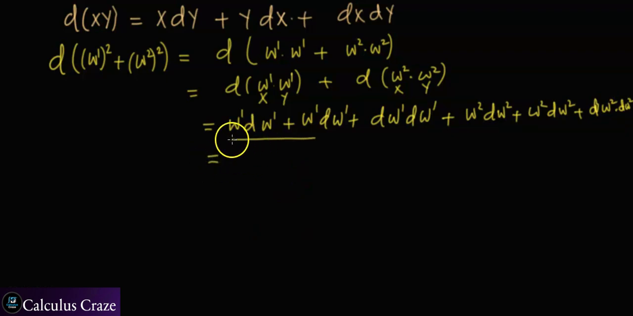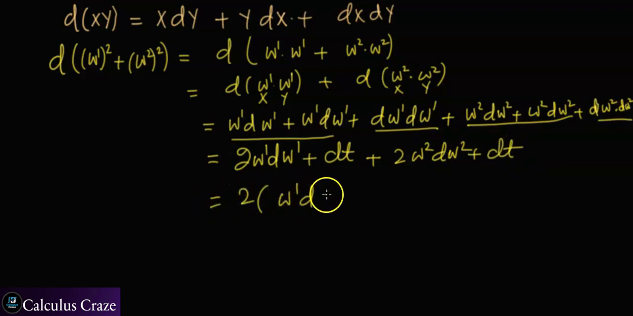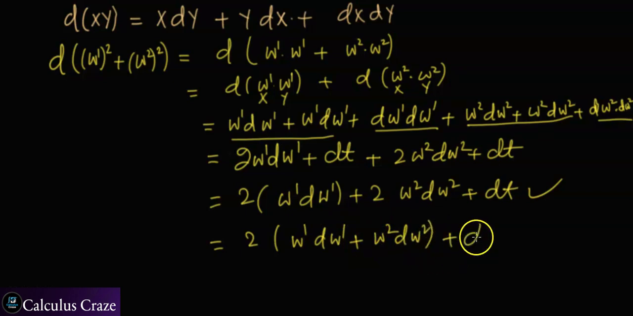So this is going to be equal to 2 times w1 dw1, and you know that dw1 times dw1 is dt by the Ito table. This is 2 times w2 dw2 plus dt by the Ito table. So it is equal to 2 w1 dw1 plus 2 w2 dw2 plus 2 dt, which could be written as 2 times (w1 dw1 plus w2 dw2 plus dt). So this is how you can compute stochastic differentials by using the product rule.